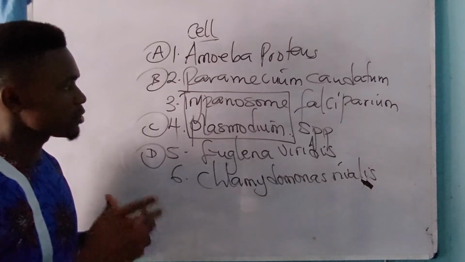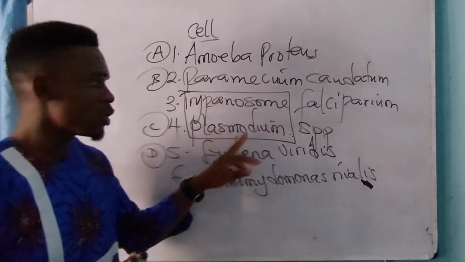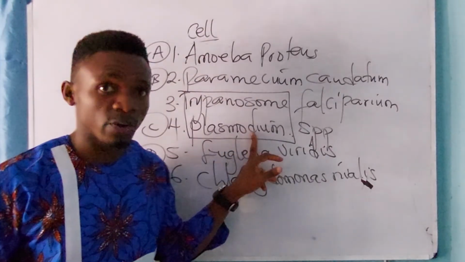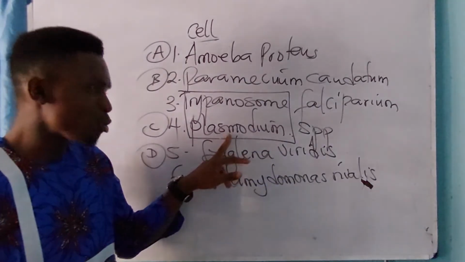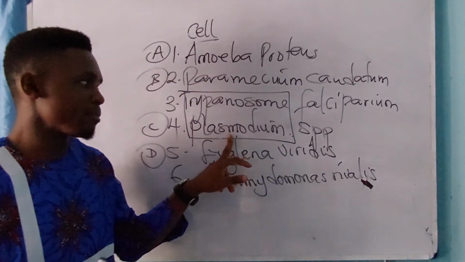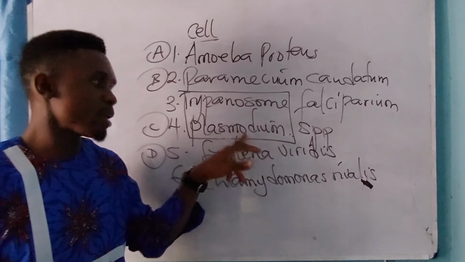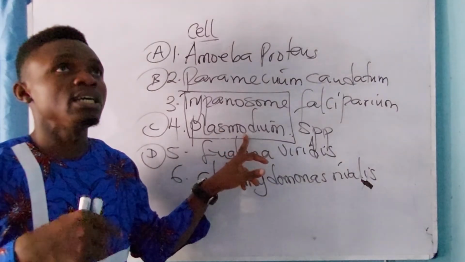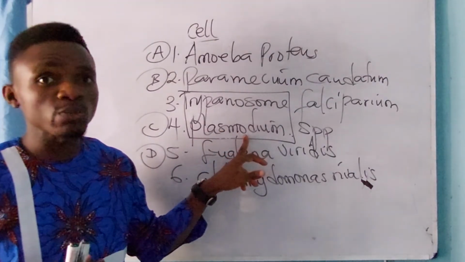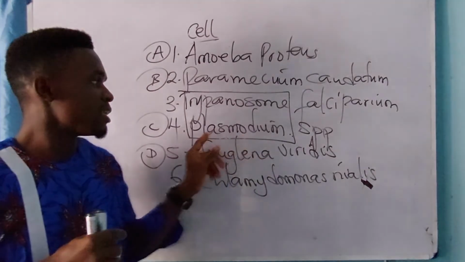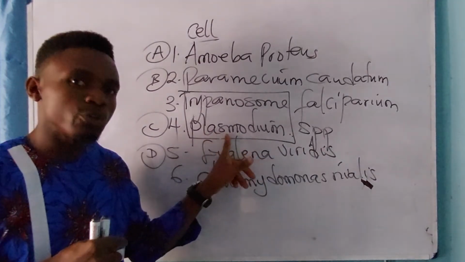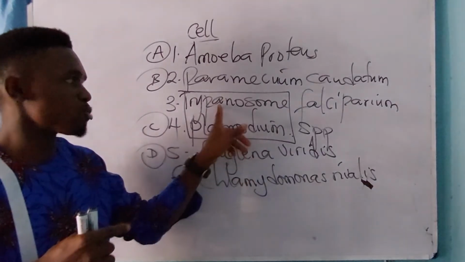And again, Plasmodium is the pathogen of malaria. It is the causative agent of malaria. A pathogen is an organism that is capable of causing a particular disease. Malaria is to Plasmodium as sleeping sickness is to Trypanosome.